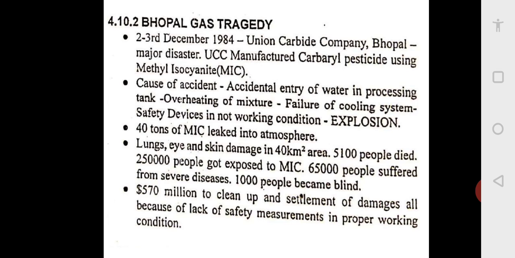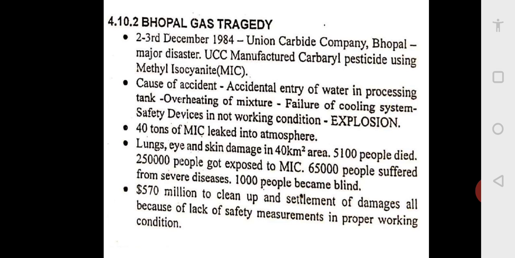So $570 million to clean up and settle damages, all because of lack of safety measures in proper working condition. See, in all these industries, wherever you go and work in future, a lot of safety features are there. But it should be ensured that these safety features, even firefighting features, are in working order. Otherwise, they lead to poor people who are sleeping, all these 5,000 people, losing their lives. And the problems are still prevailing. Some genetic problems also are there.